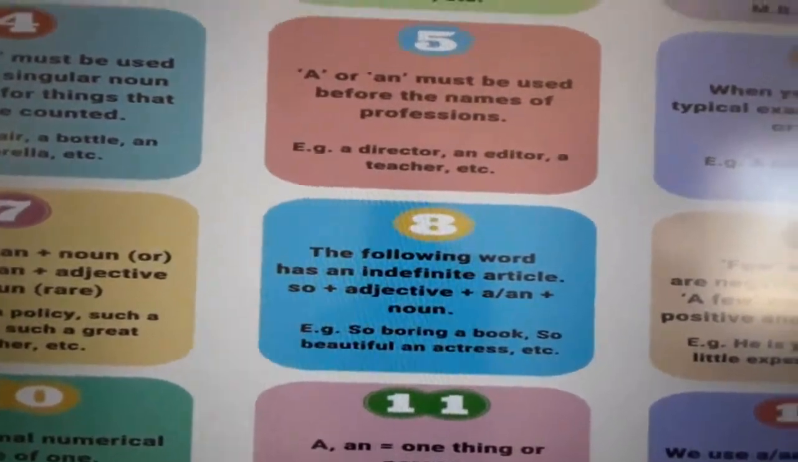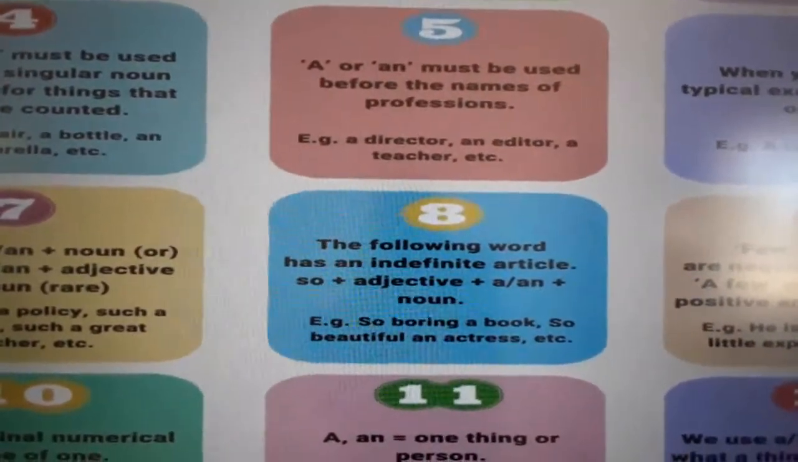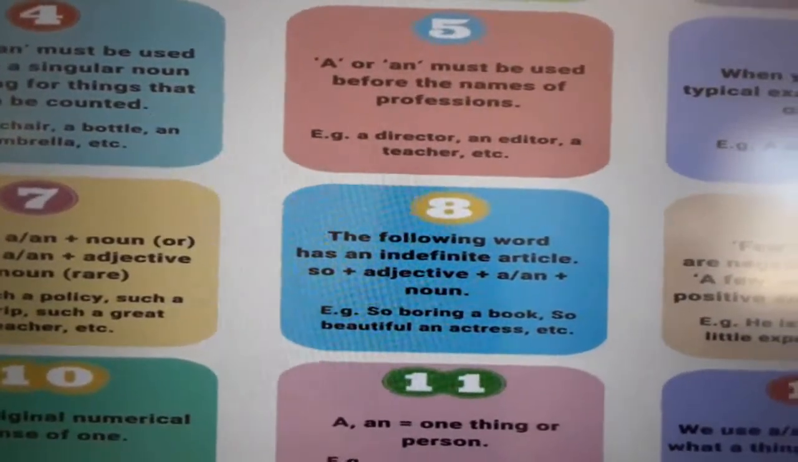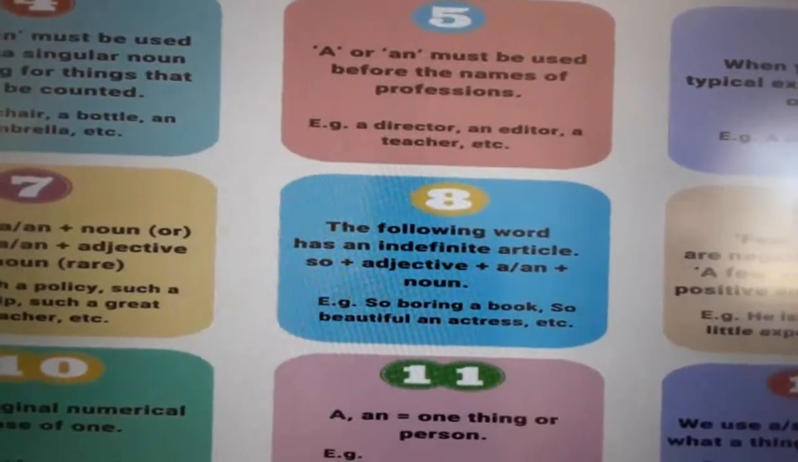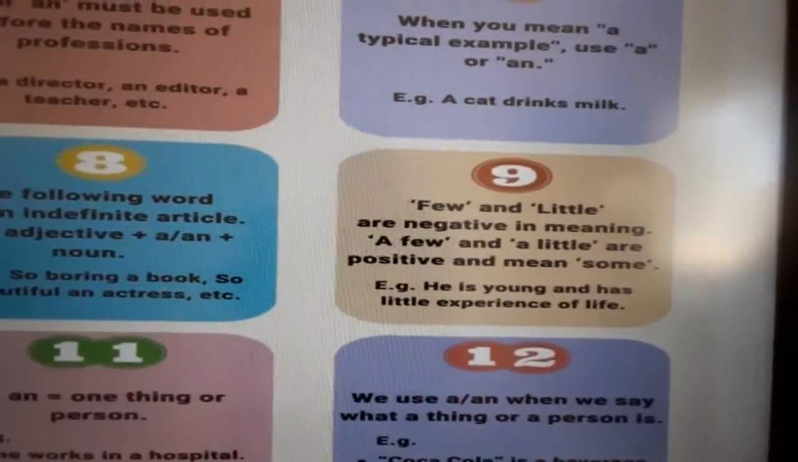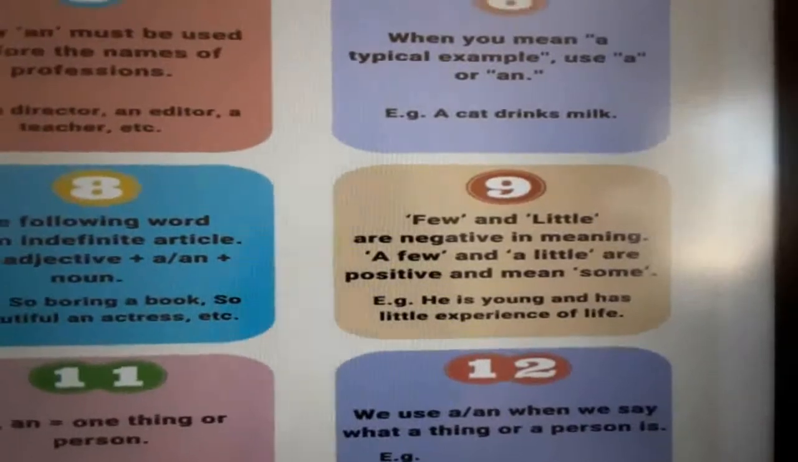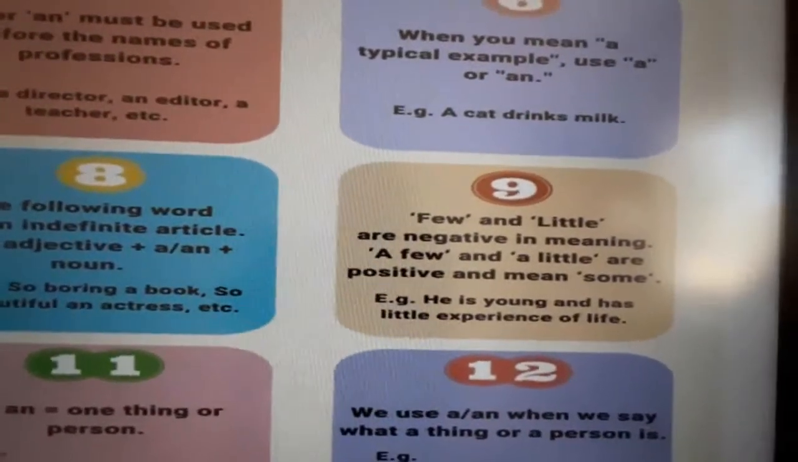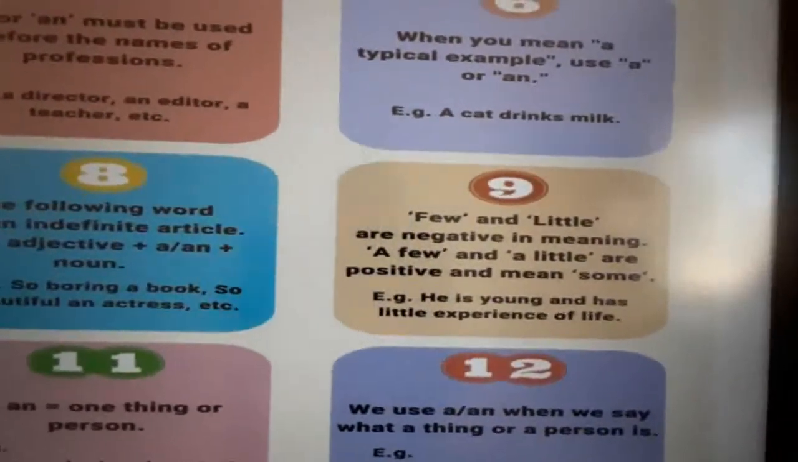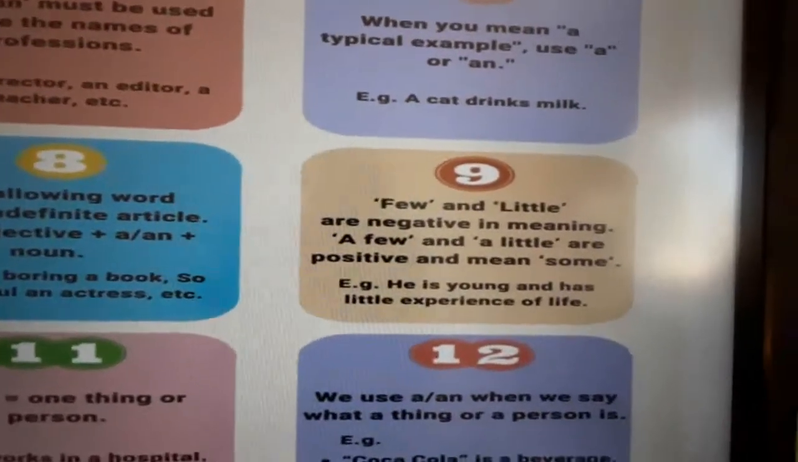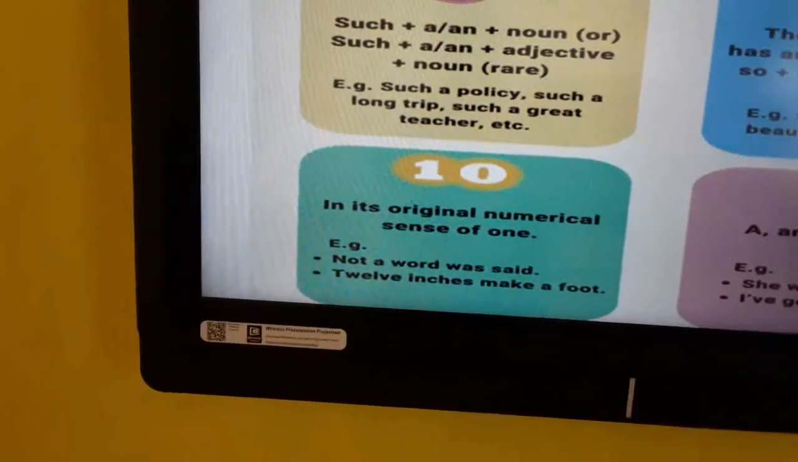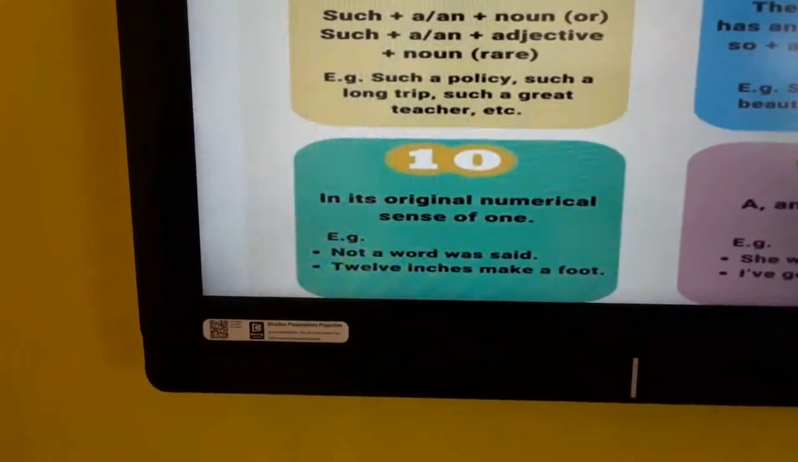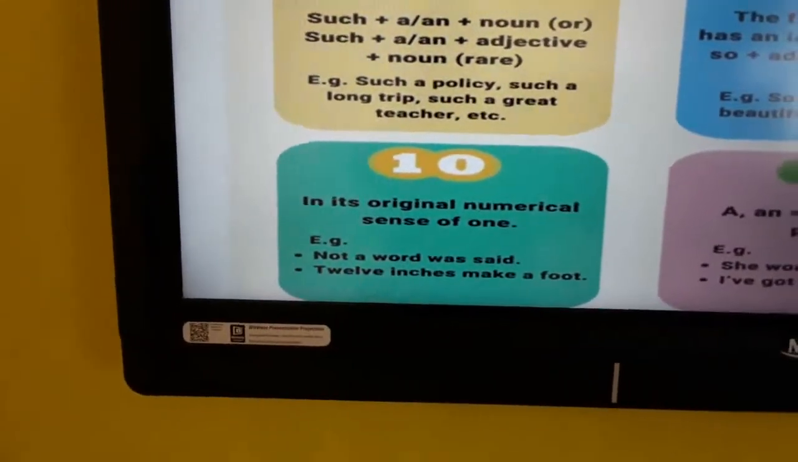We sometimes use it after adjectives. So, a boring book: about the book you are saying, so we should use a or an. We use a before the quantifiers: a few, a little. He is young and has little experience of life. He has a little experience of life means he has some sort of experience. It gives how many things there are. Not a word was said: even one word he didn't speak.